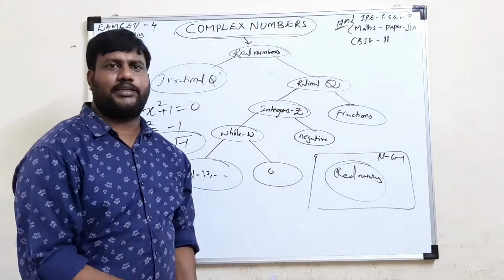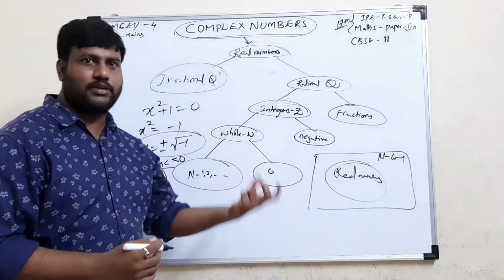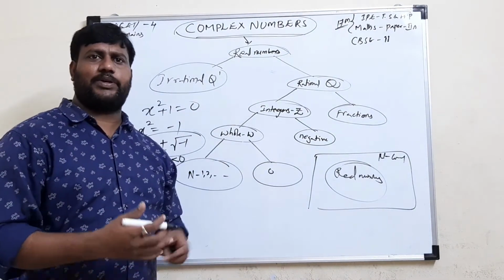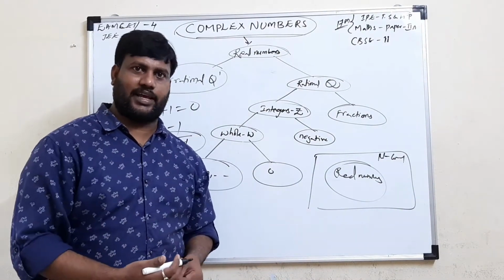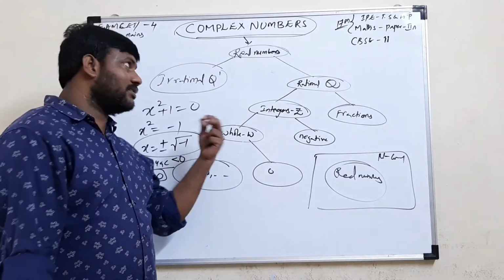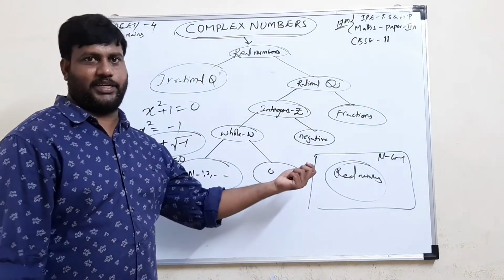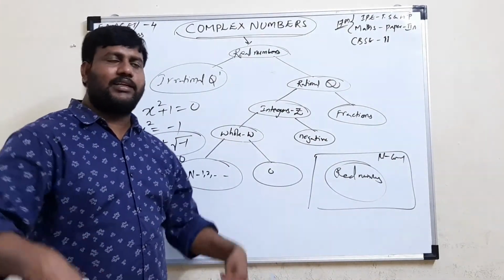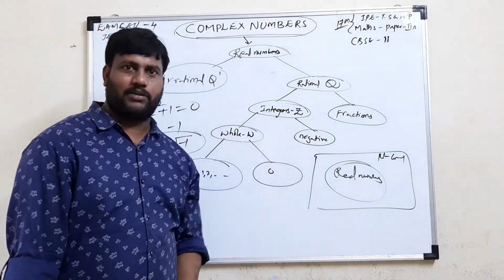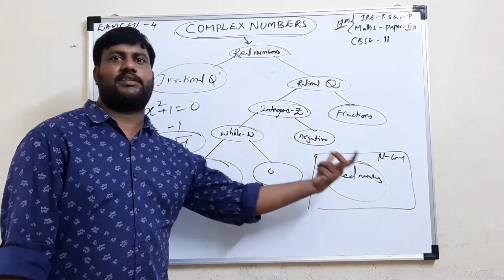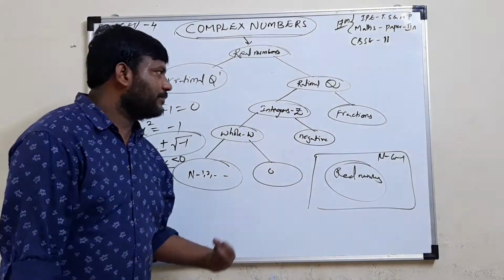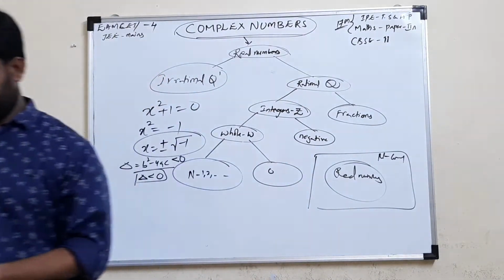This is a small introduction to complex numbers. Now we go to the topic. Just as in real numbers we know the algebraic operations like addition, subtraction, multiplication, division, and equating, in complex numbers we can also do all these operations. Next we will see how to add complex numbers, how to subtract complex numbers, how to multiply complex numbers, and so on. We will go through the concept. Okay, students, this is understood. Just go through this.